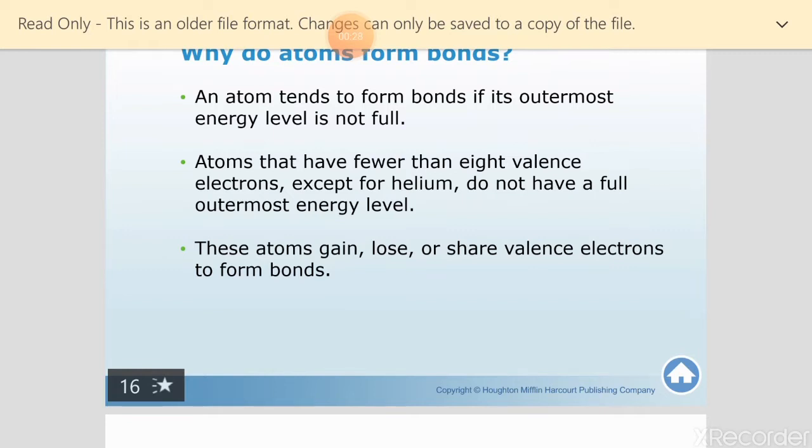Their atoms make bonds with each other. These bonds are made to give every atom 8 electrons in the outermost energy level. That's it. So we will see that the atoms, to do that, will do one of 3 things: gain or lose or share the valence electrons.